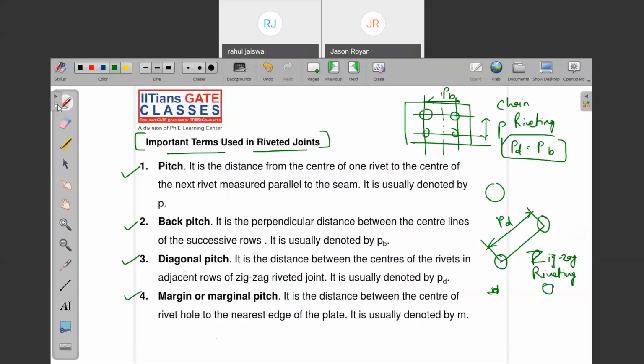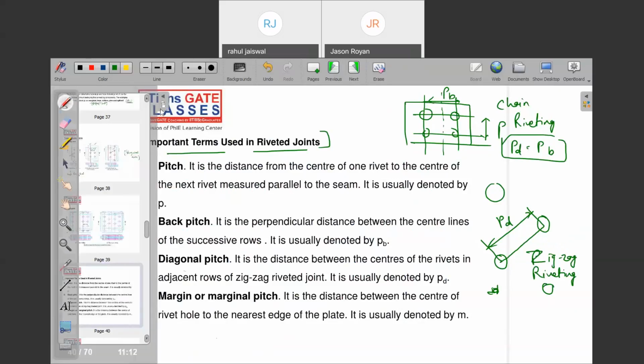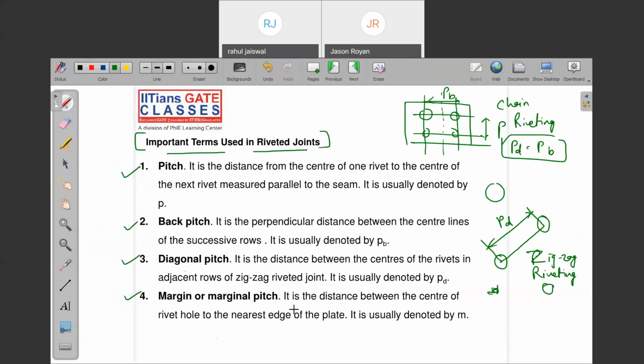Now, so it's over, and of course, note down margin. What is the margin? It is the distance between the center of the rivet hole to the nearest edge of the plate. Can I call this as margin? This as margin. The distance between the center of the rivet hole to the nearest edge of the plate. Is it over?